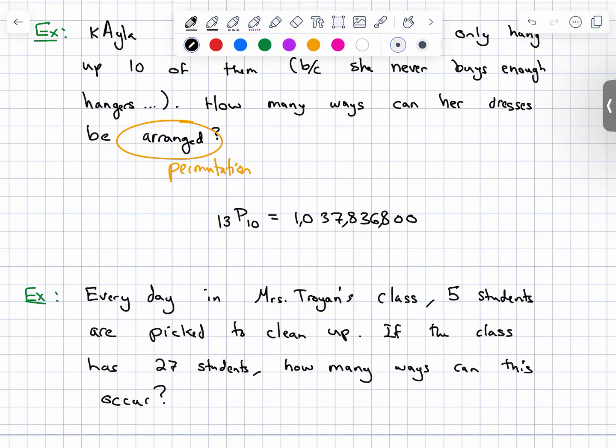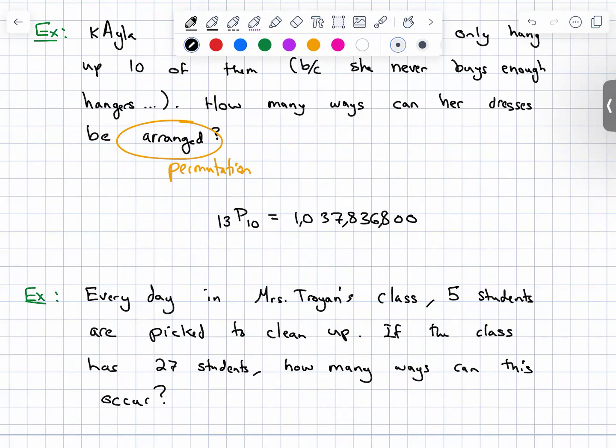Anyways, so is this a combination problem or a permutation problem? There is a word in there that directly tells you what it should be, but it's not easily found. It's the word picked.